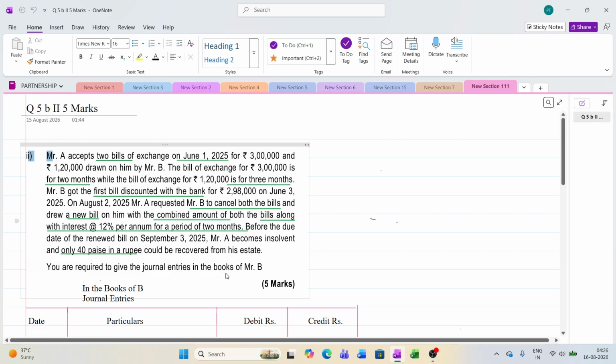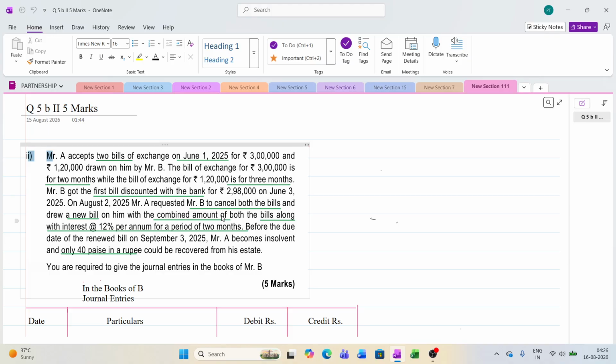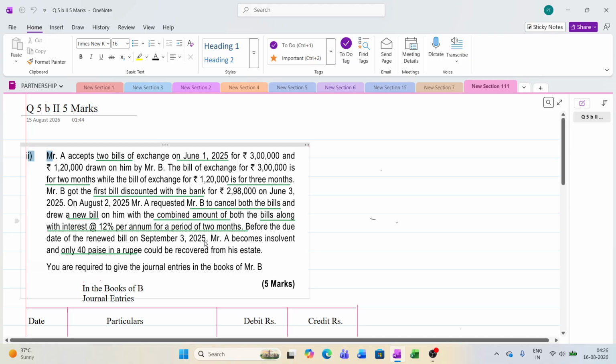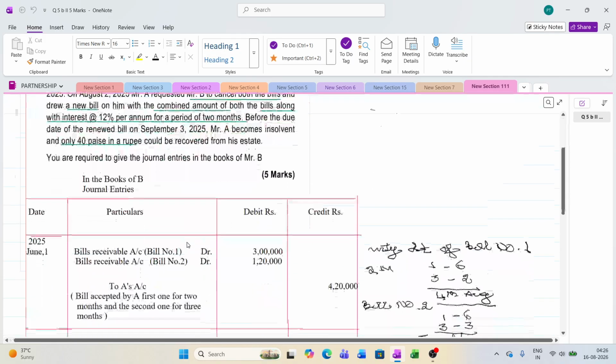So now it's a very simple thing, except for calculating interest. Only 2 things you have to keep in mind. While cancelling, they should go to bank, and while preparing the renewal along with interest, first make the due for interest, then along with the interest make one entry. And the third point you must remember is that only 40% is received, and the balance becomes bad debt. That's it. Okay.